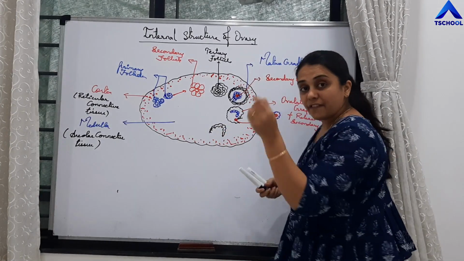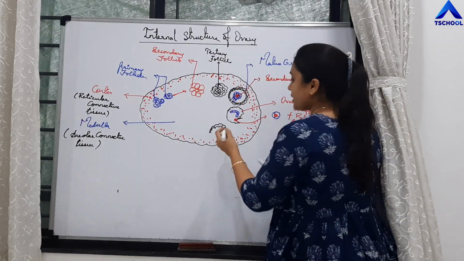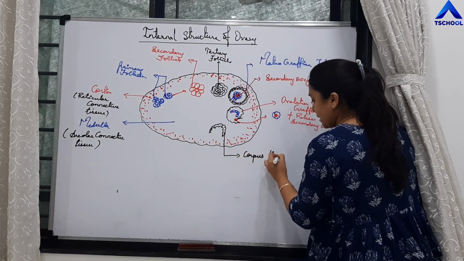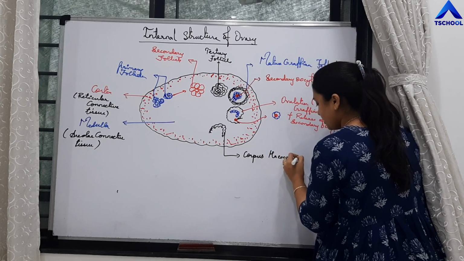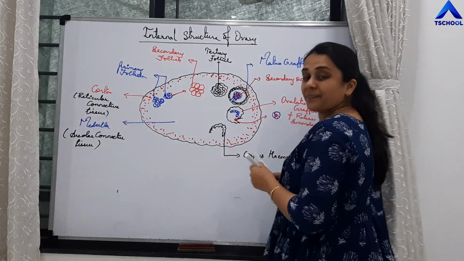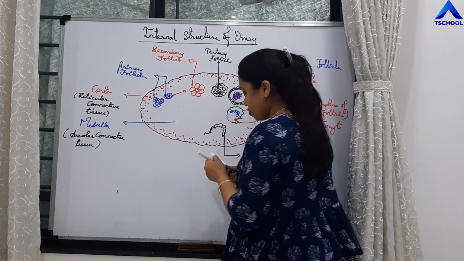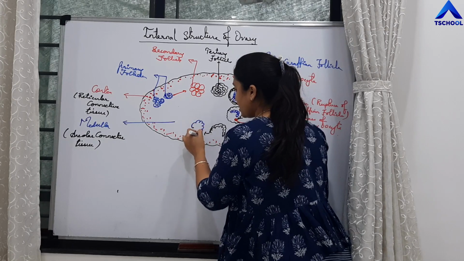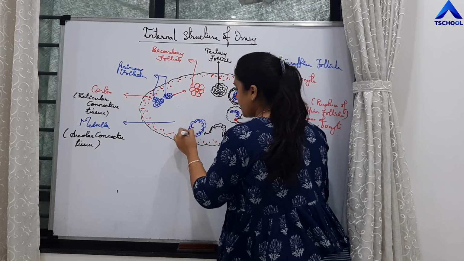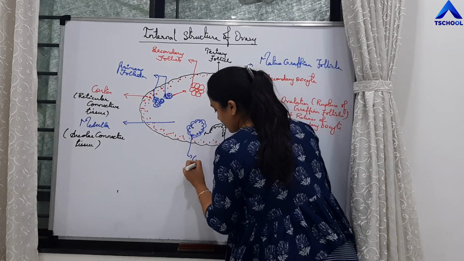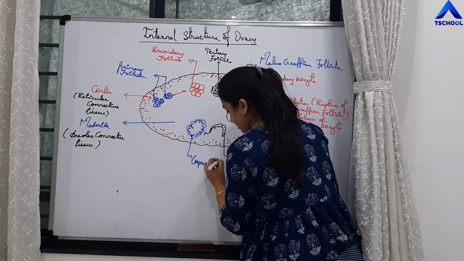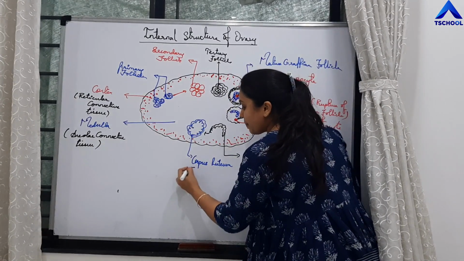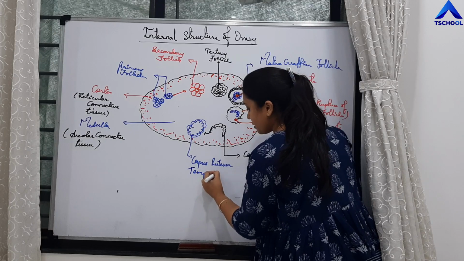So after ovulation, the Graafian follicle first gets converted into corpus hemorrhagicum, then it gets converted into another structure, right? That structure is called corpus luteum. This corpus luteum, students, is a temporary endocrine gland.